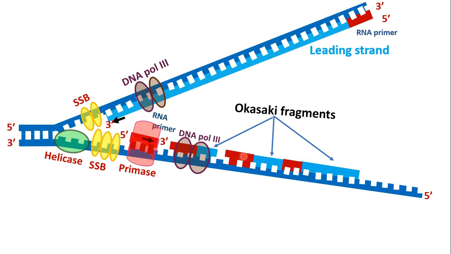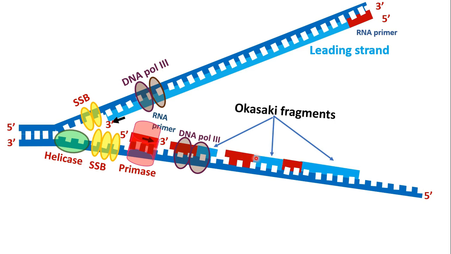It requires numerous RNA primers, and it is discontinuous. Hence, if you see here, both the strands are running in opposite directions, but each runs in the 5 prime to 3 prime direction. Hence, DNA synthesis is semi-discontinuous and bidirectional.